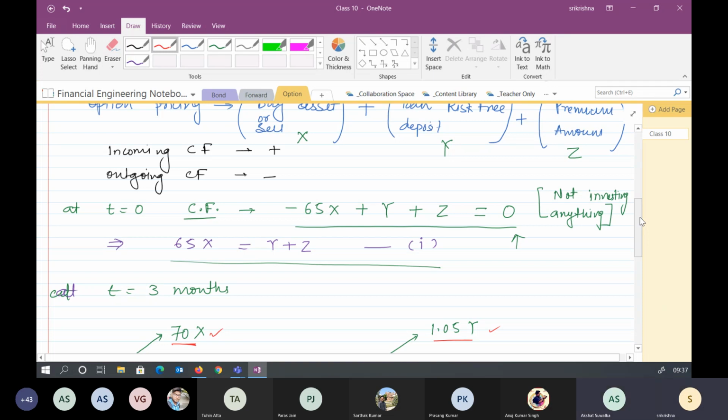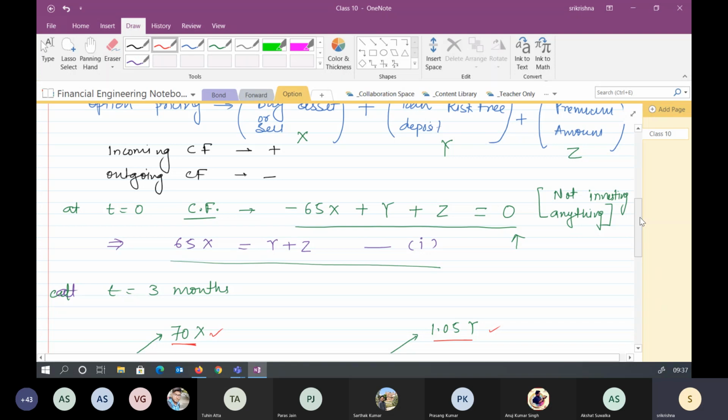Correct? No, he's charging a premium amount. No. The premium amount is him compensating. Correct? Okay. His investment. Apart from the premium charges, there can be additional costs which he can ask for. In the actual world, he will be taking those charges, but we have assumed that there are no other hidden charges